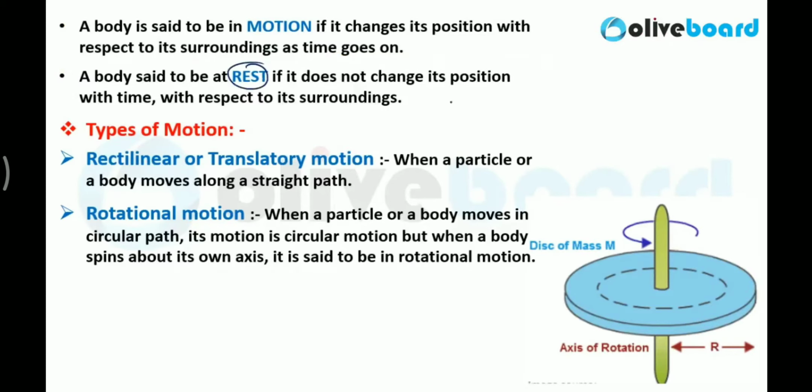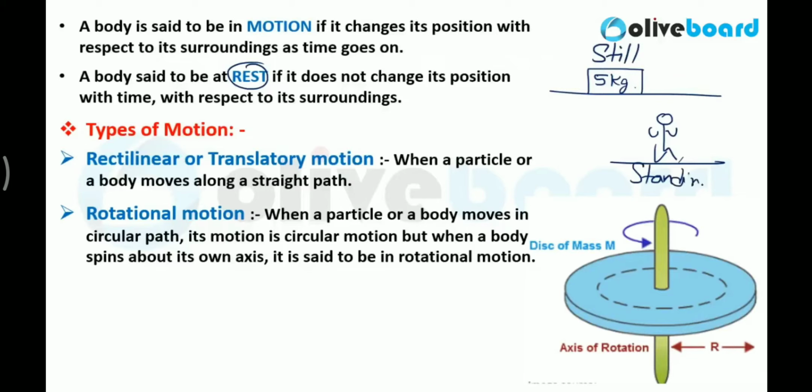Similarly, for rest, let's say some block is here, some 5 kg block on the road, and here is the man. What this man sees basically is that this box is not moving. This box is still here, and this man is also standing here.